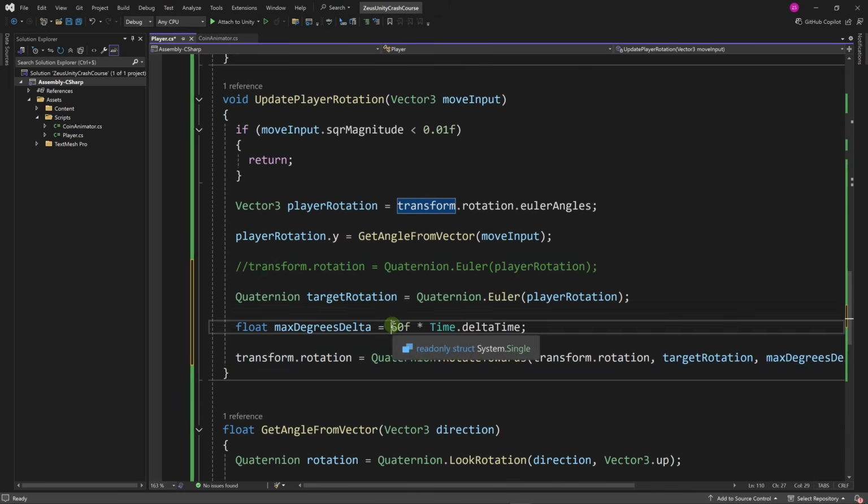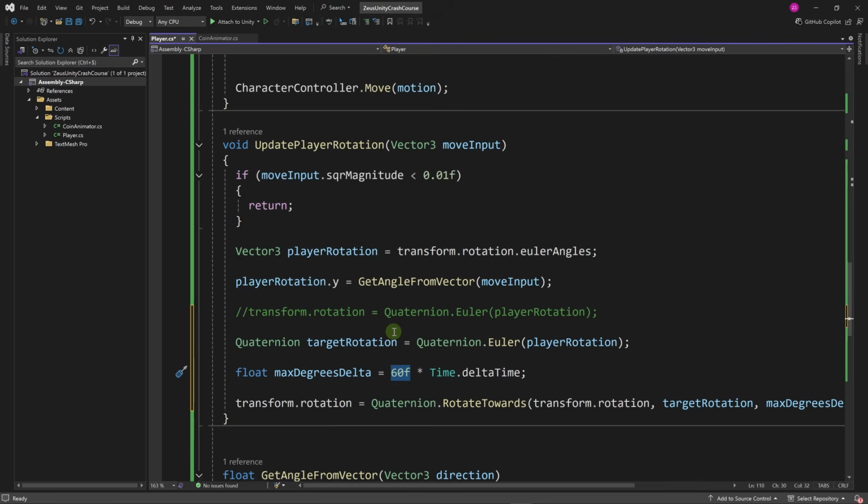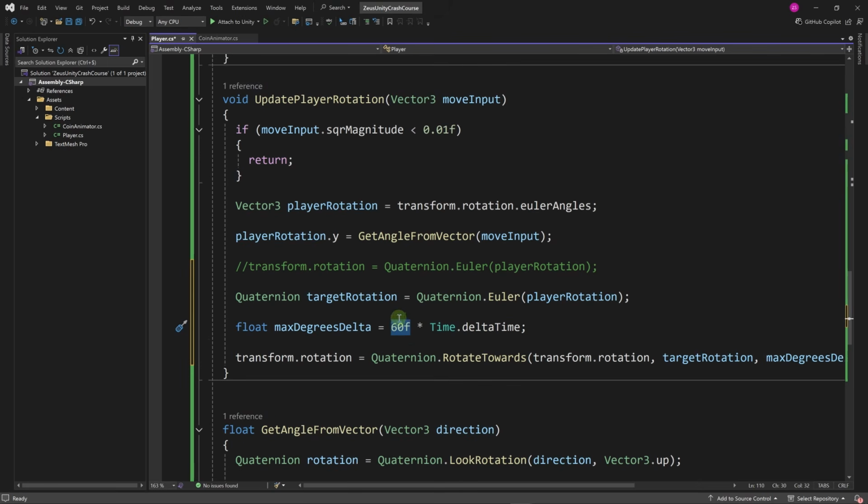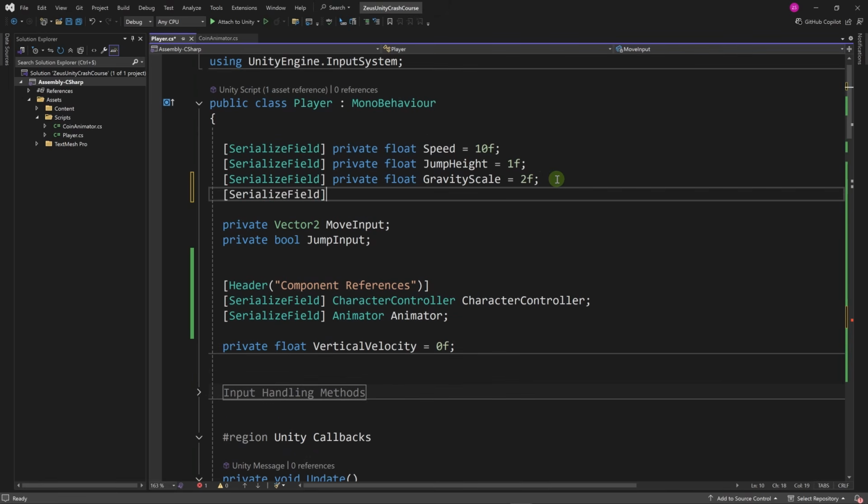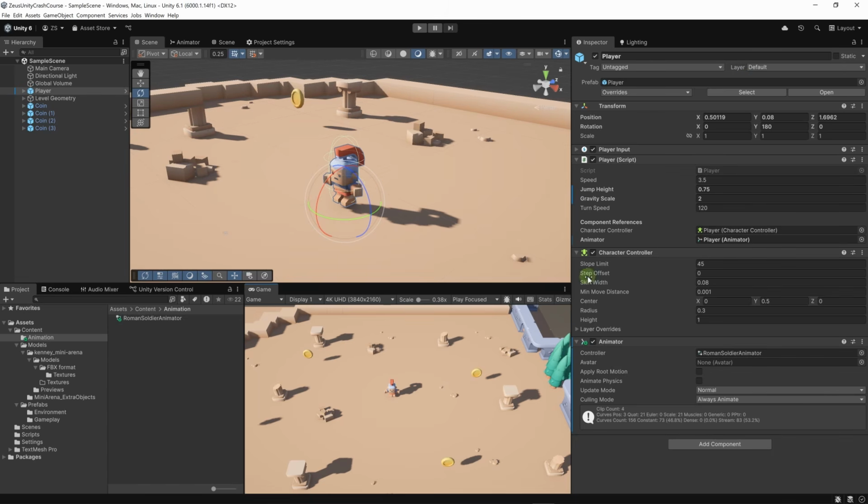And for this, perhaps we can use a variable that we define at the top of the class and that we can modify in the inspector. Let's call it turn speed, and let's go up. Let's define it here. Serialize field, private float, turn speed. This is going to be in degrees per second. Perhaps we can set it by default to 120, but we can edit it in the inspector and test different values. Okay, let's go back to Unity, and on our player script, here we have our turn speed. We're going to run the game and test.